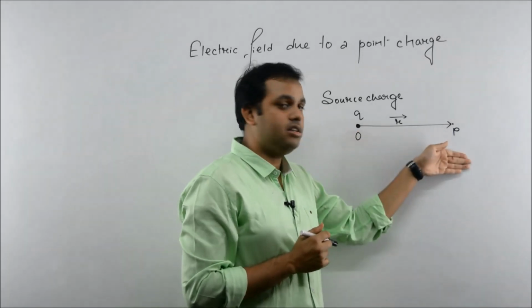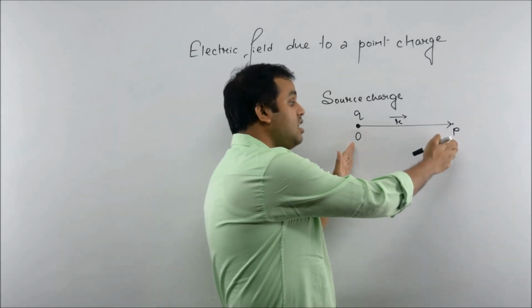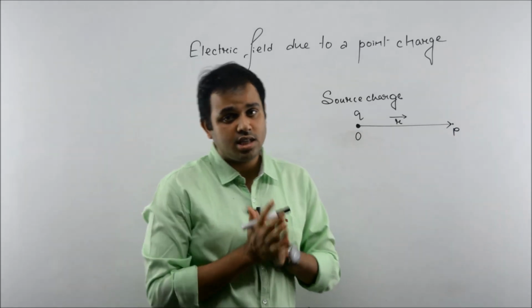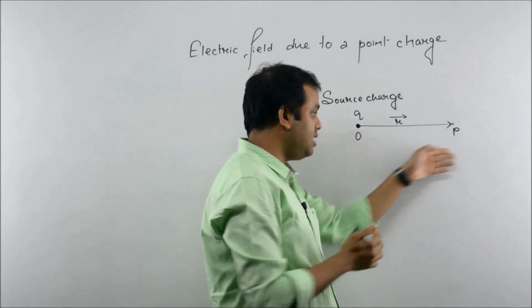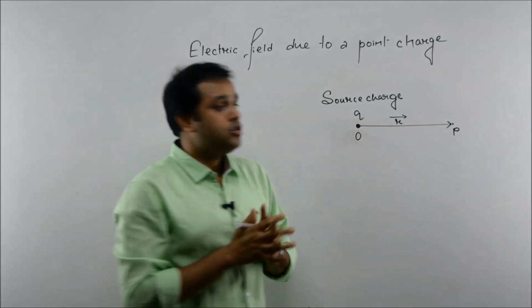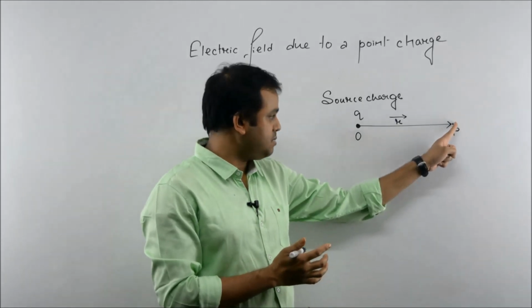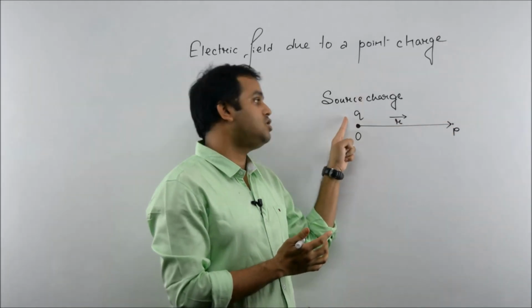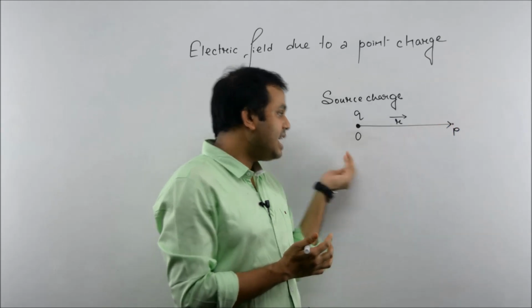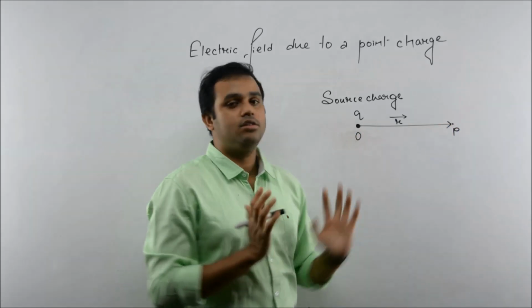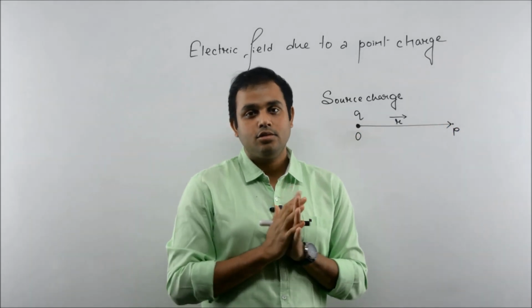If this is r vector, then obviously this distance is r. You must know these things from class 11. So we wish to find electric field at this point due to this charge, and this point is at distance r from this charge. Clear? So the question is over.